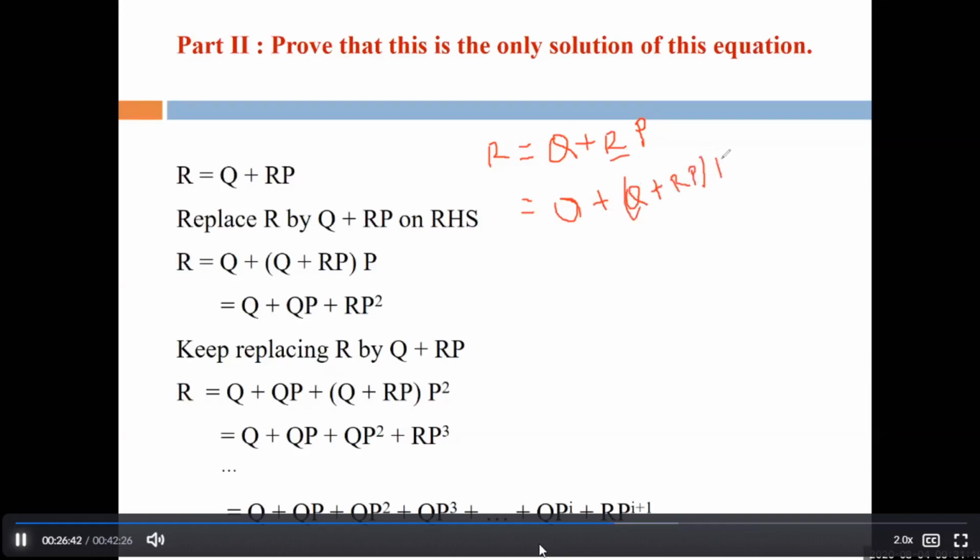And this is the P, so we can apply P here. R equals Q plus RP is the equation that is given to you. So in place of R, we simply write Q plus RP. This is the P, no change in this P.